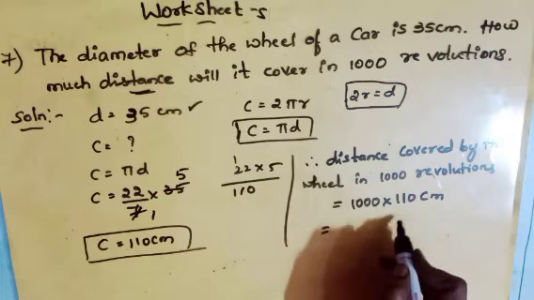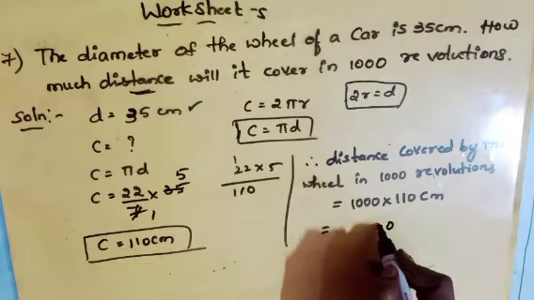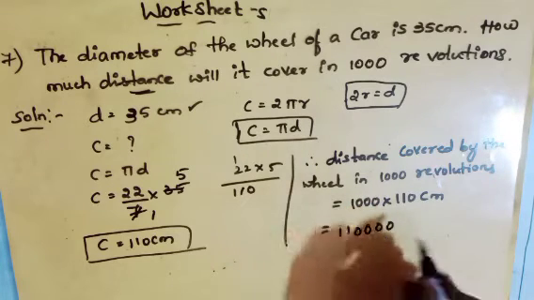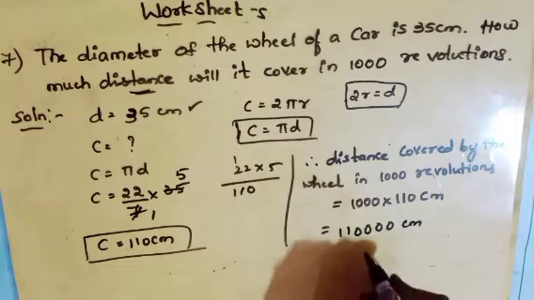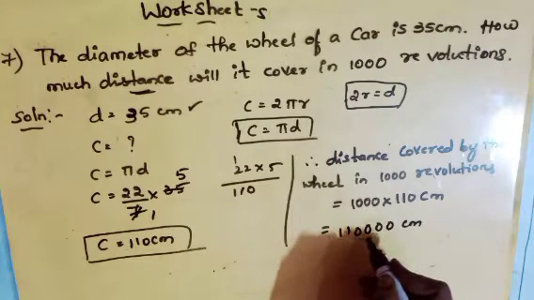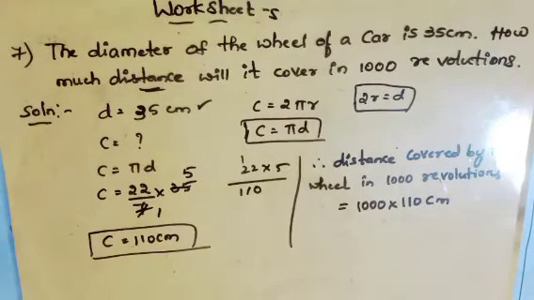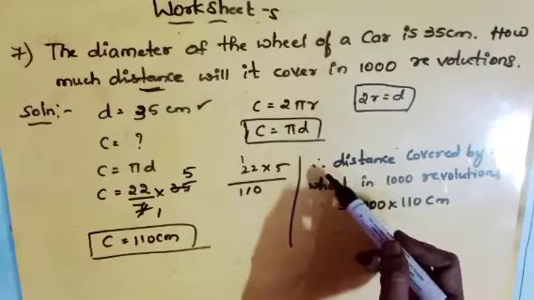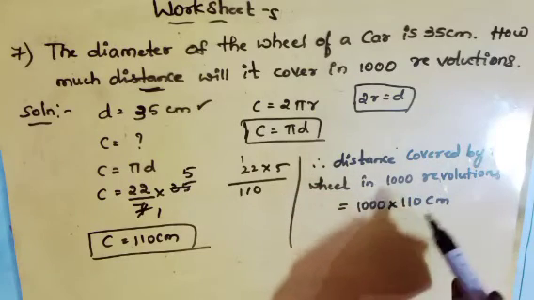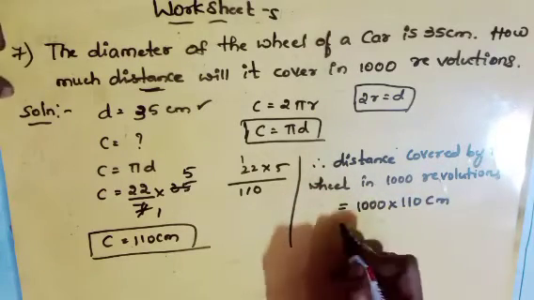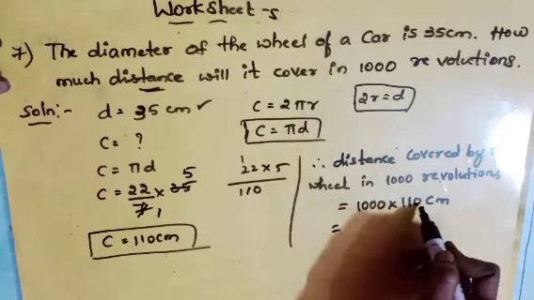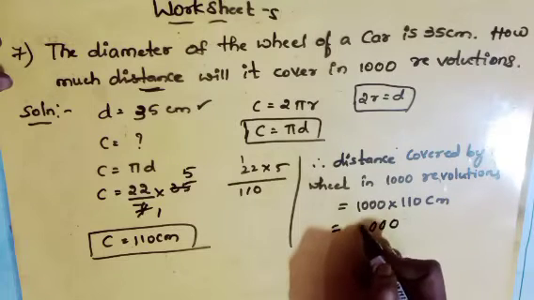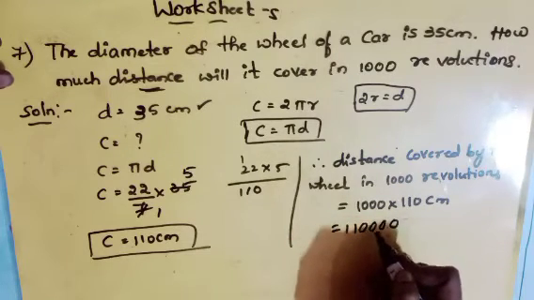0 as it is, 11 zeros are 0, 11 zeros are 0, 11 ones are 11. So we got 1,10,000 centimeter. Now let us convert this. Now we got C equals to 110 centimeter. We have to find the distance covered by the wheel in 1000 revolution, so let us multiply with 1000. 1000 into 110 centimeter is 1,10,000 centimeter.